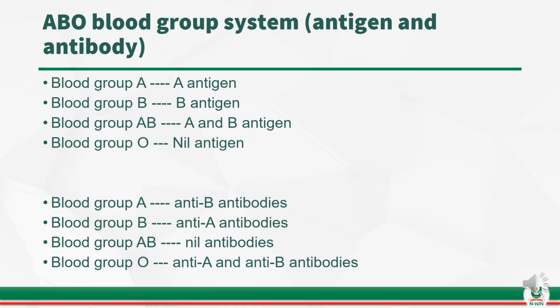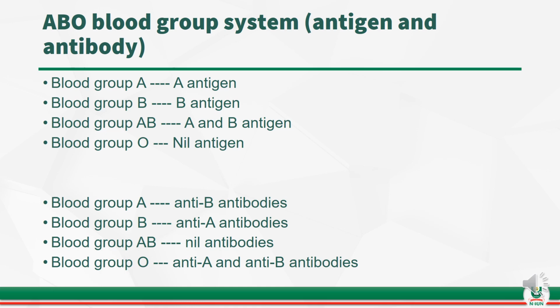So what we have is this: if an individual has blood group A antigen on the surface of the red blood cell, then the antibody present in that individual will be anti-B antibodies. That simply means that if any blood group B is transfused into that human body, the anti-B antibodies present will react to that blood group B and cause transfusion reactions.